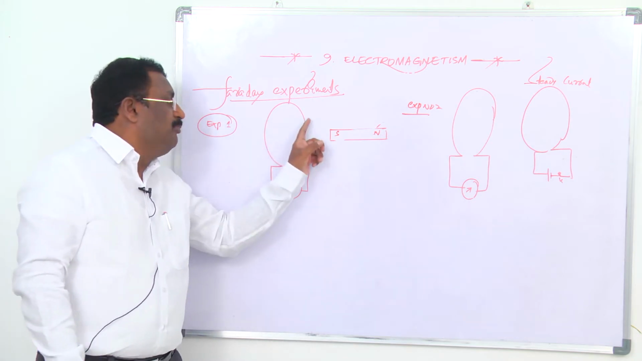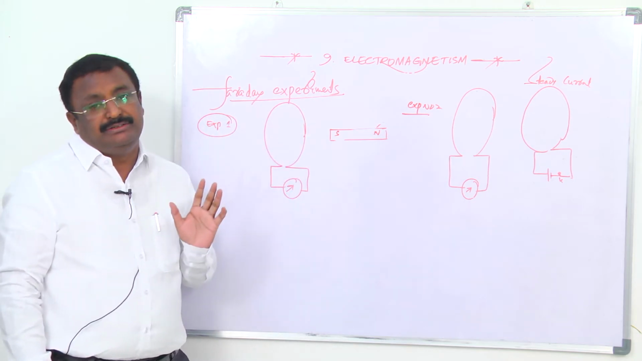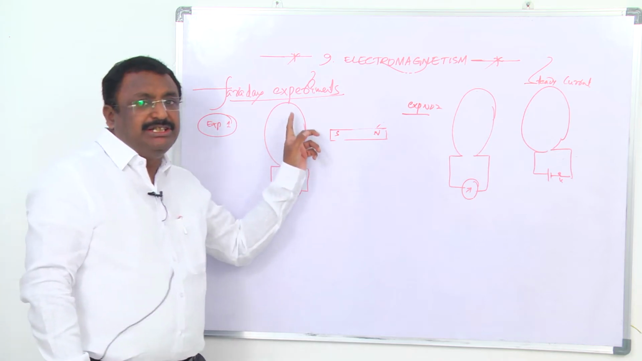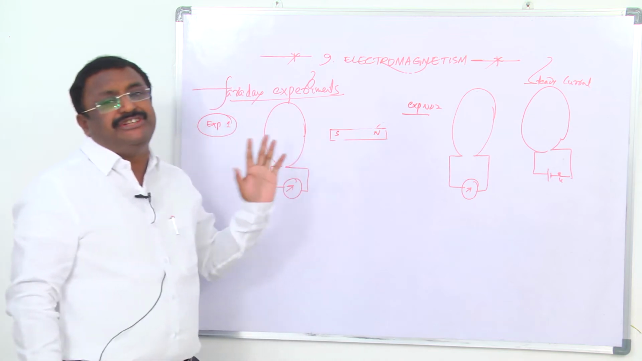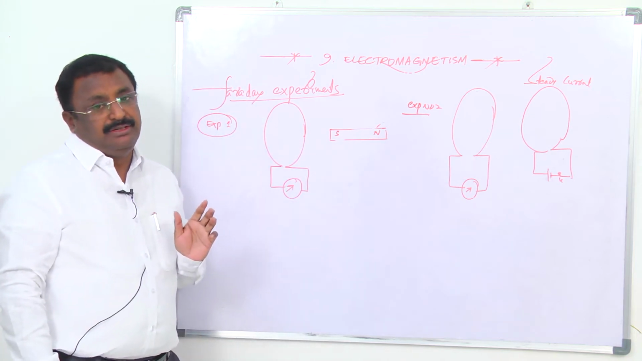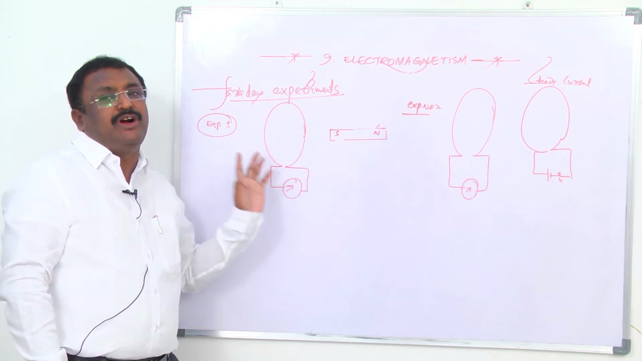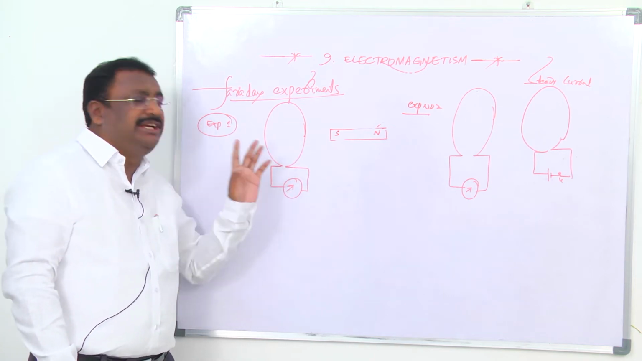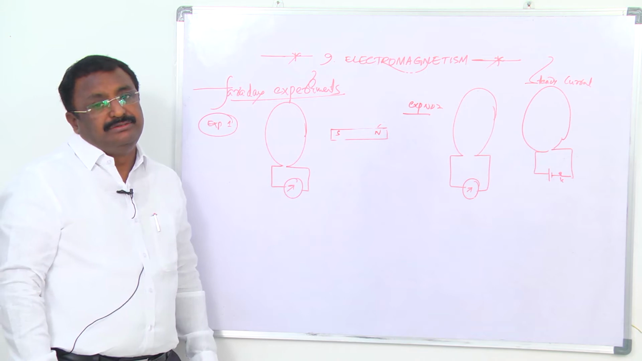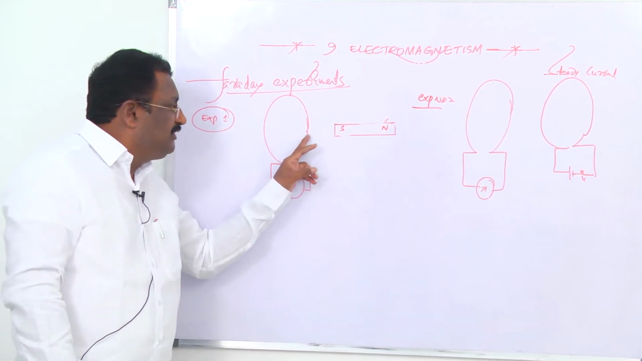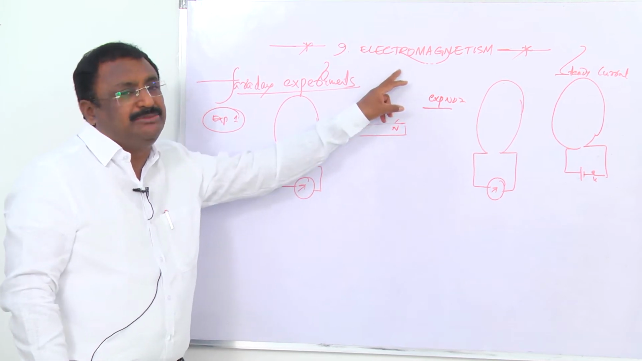That rate of change of magnetic flux induces an EMF in this coil. That EMF causes the flow of electrons inside the coil. As a result, the needle is deflected. So these are all observations, and this phenomenon is nothing but electromagnetic induction.